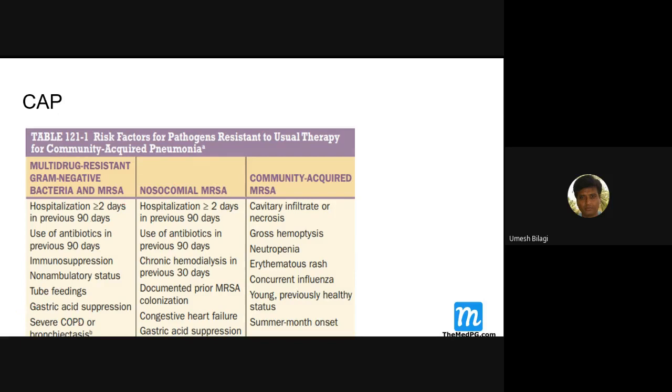And a patient who is a case of severe bronchiectasis, COPD, all these patients, if they develop pneumonia, are more likely to have this MDR. So you should keep this in mind when treating.